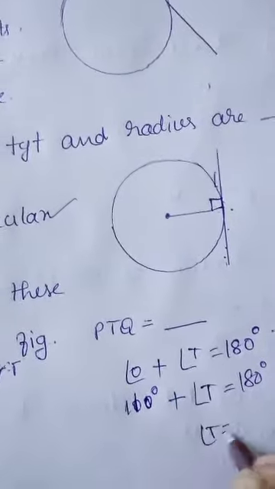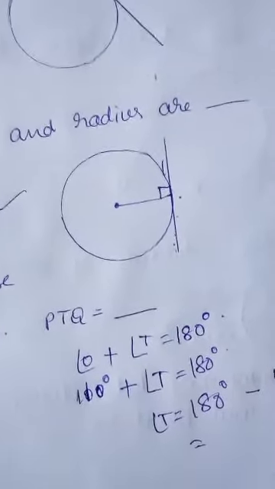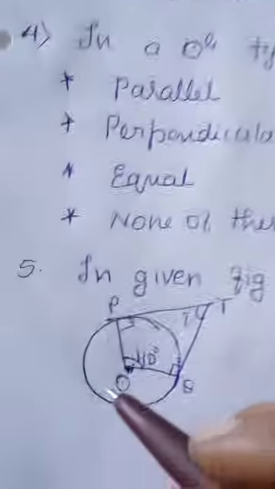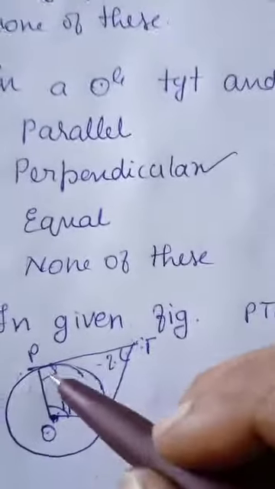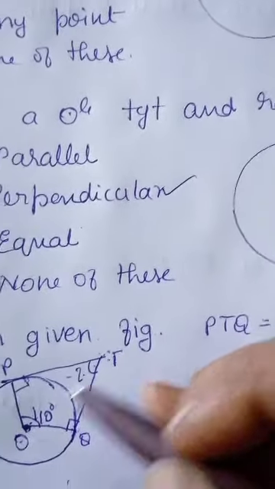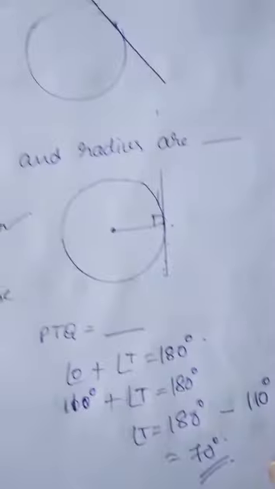So, angle T is equal to 180 degrees minus 110 degrees, that is equal to 70 degrees. So, 70 degrees is the correct answer.